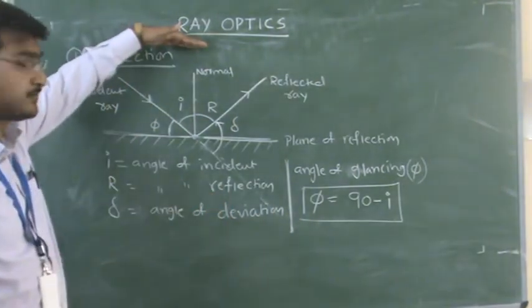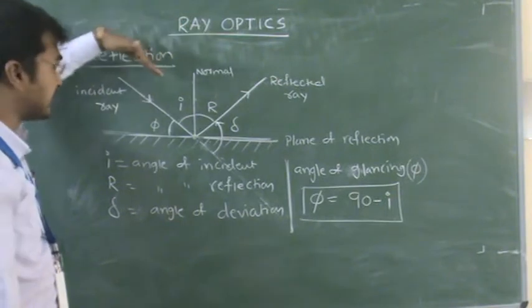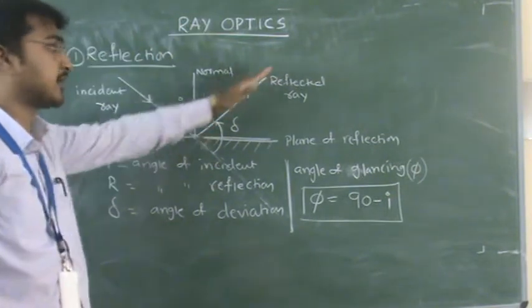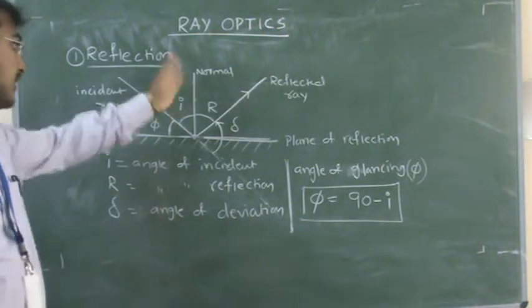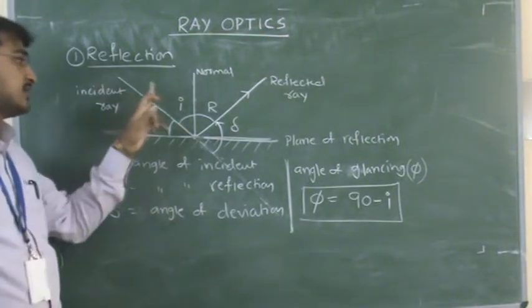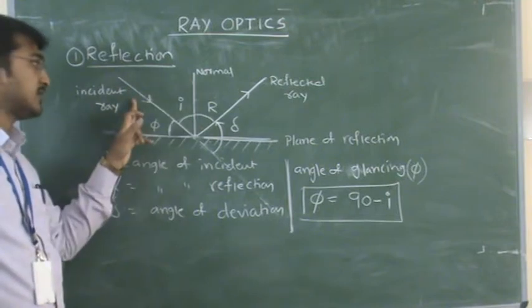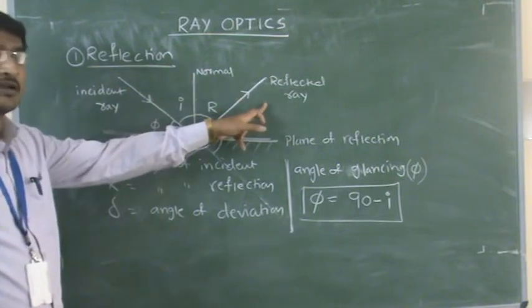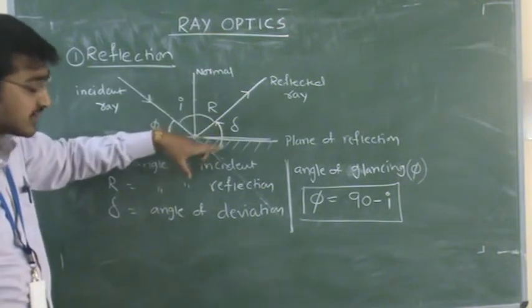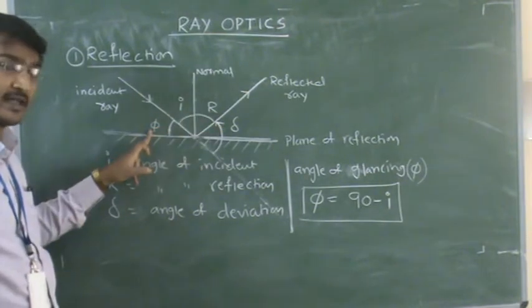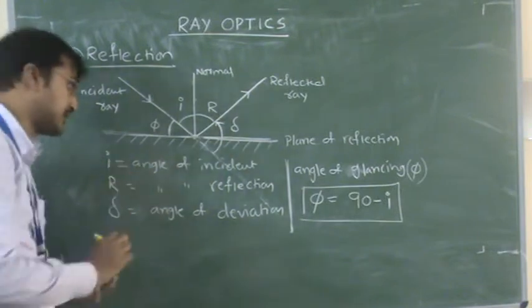Definition of reflection: when light incident on a surface is reflected back into the same medium, we call it reflection. The points are angle of incidence, incident ray, normal, reflected ray, angle of reflection, angle of deviation, and angle of glancing. Clear? Please make a note of it.